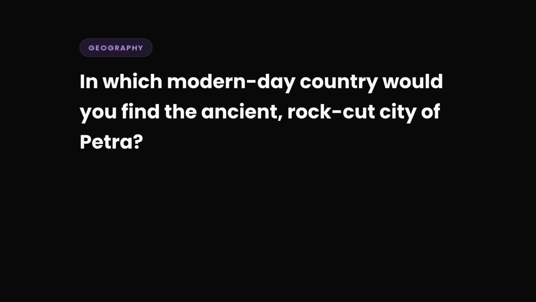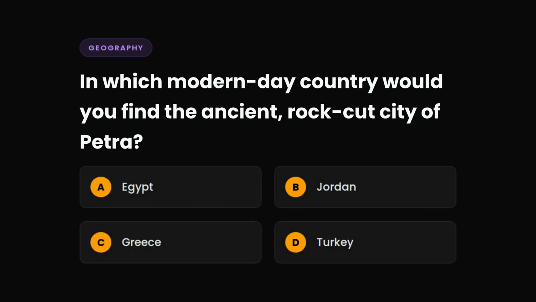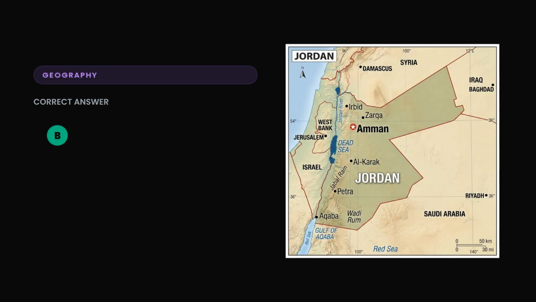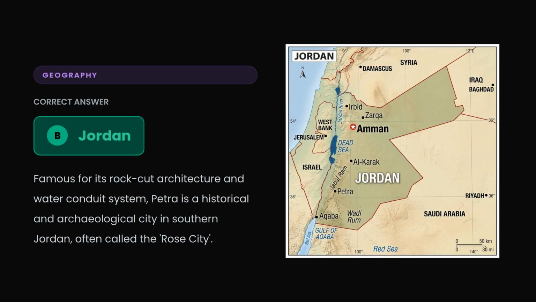Question 15. In which modern-day country would you find the ancient rock-cut city of Petra? A. Egypt, B. Jordan, C. Greece, or D. Turkey? The correct answer is B. Jordan. Famous for its rock-cut architecture and water conduit system, Petra is a historical and archaeological city in southern Jordan, often called the Rose City.